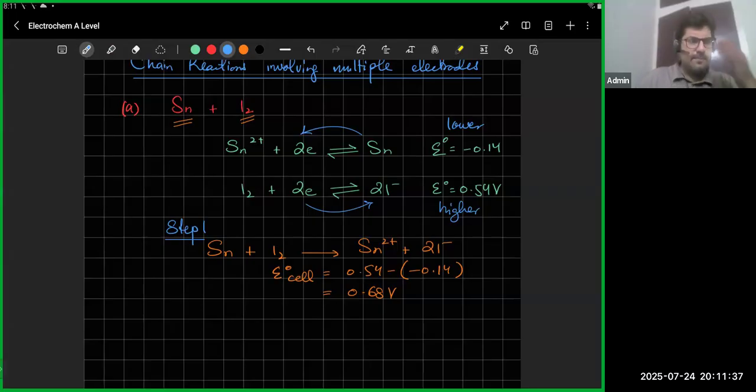Is this clear to everyone? Yes, sir. Yes. Okay, but now so higher gains, lower loses, that's it. Okay, but the reaction is not going to stop here. Okay, redox reactions can happen in multiple steps.